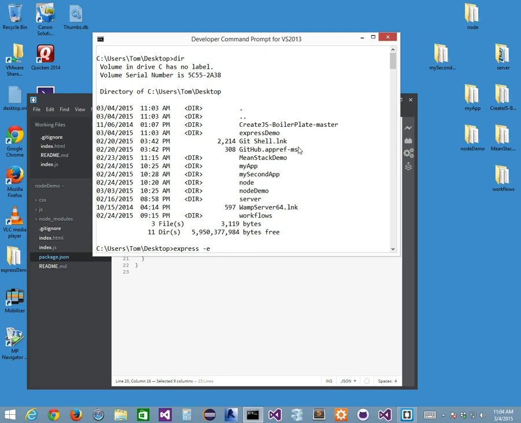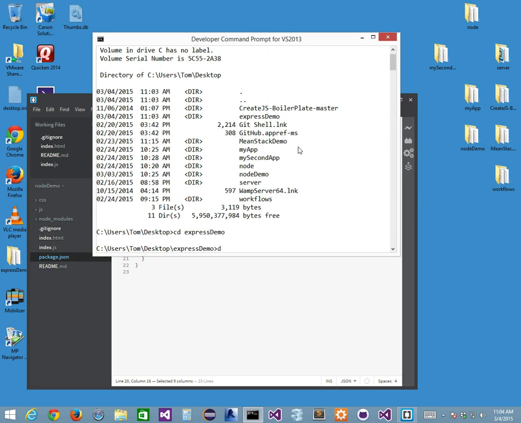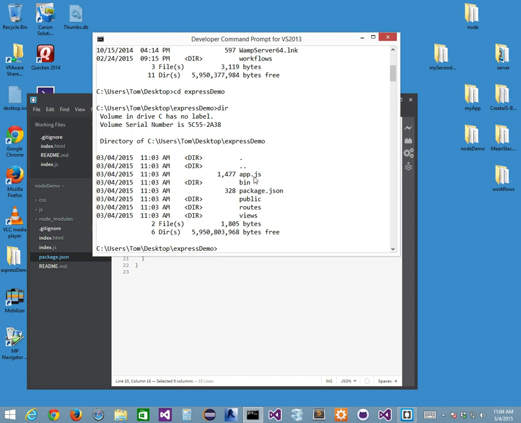So if I go into my Express demo folder, we'll do this a couple times today. Here I am, and if I go dir, I see a bunch of different things: app.js, a bin folder, a package.json file already made for me, a public folder, a routes folder, and a views folder.